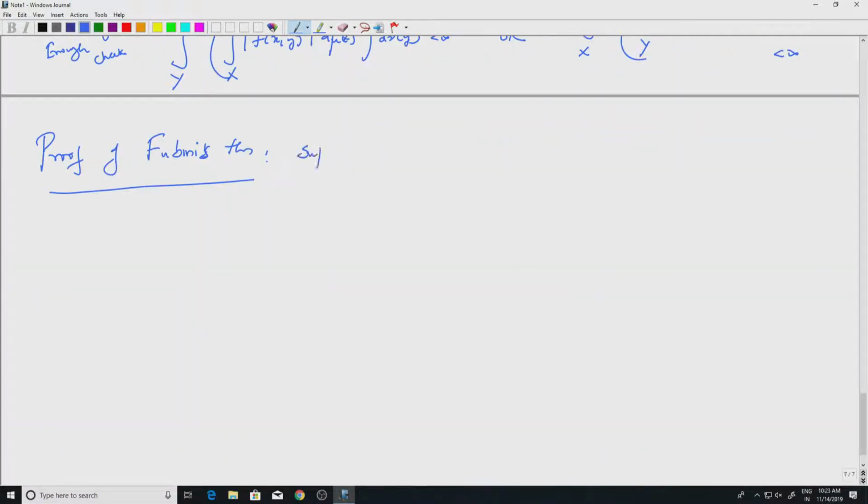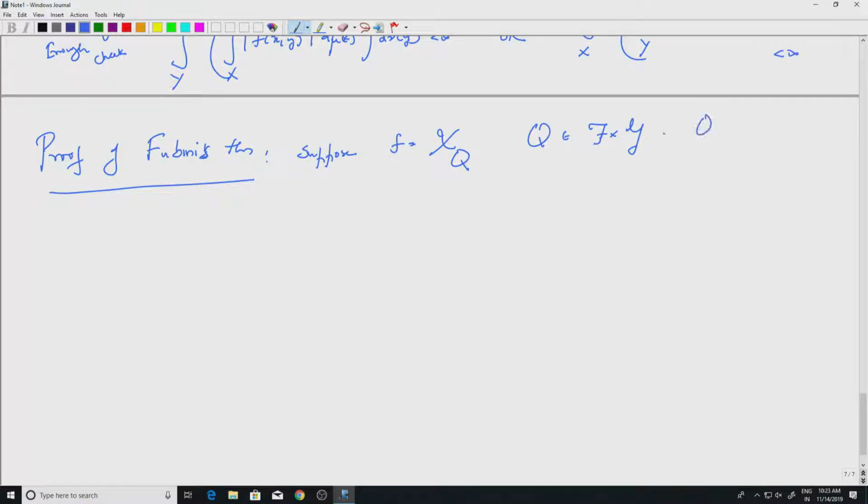Suppose f is equal to the indicator of Q, the characteristic function of Q, where Q is a measurable set. It's an arbitrary measurable set, it need not be a rectangle.